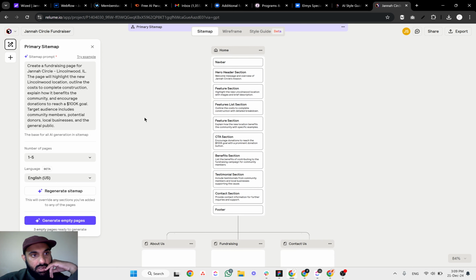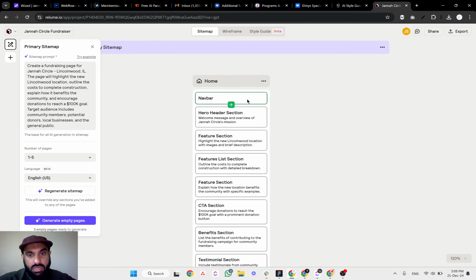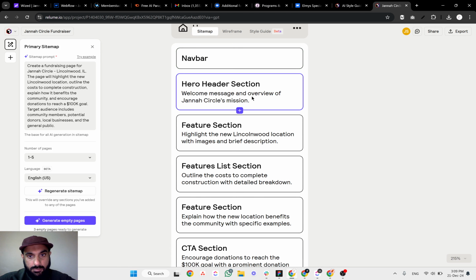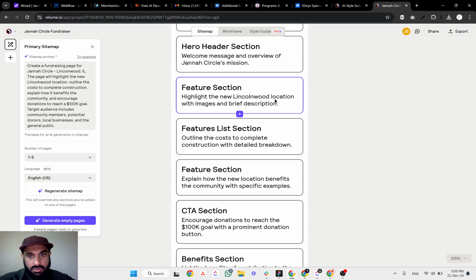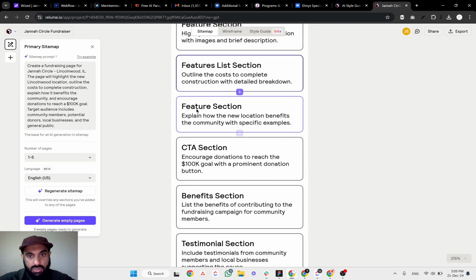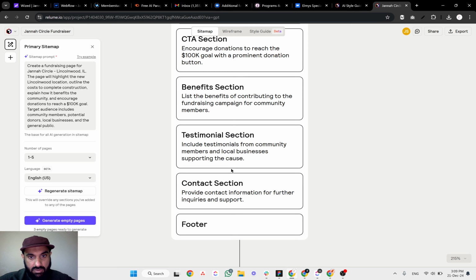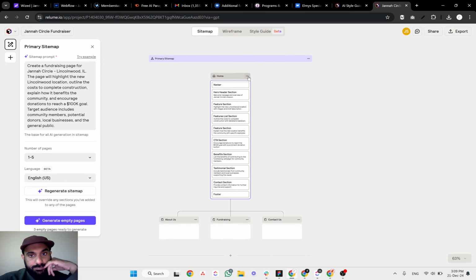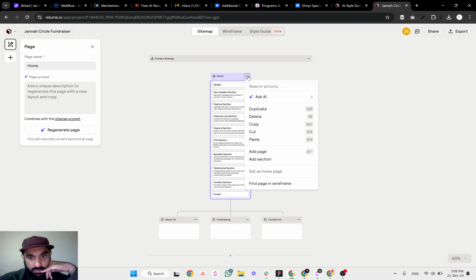It is suggesting a navigation bar, the hero header section, an overview of Jenna Circle's mission, a highlight of the new Lincolnwood location with images and a brief description, the cost to complete, how the new location benefits, and encourage. Okay, so this is the CTA, benefit section, testimonials. So let's try to build a wireframe for this sitemap.